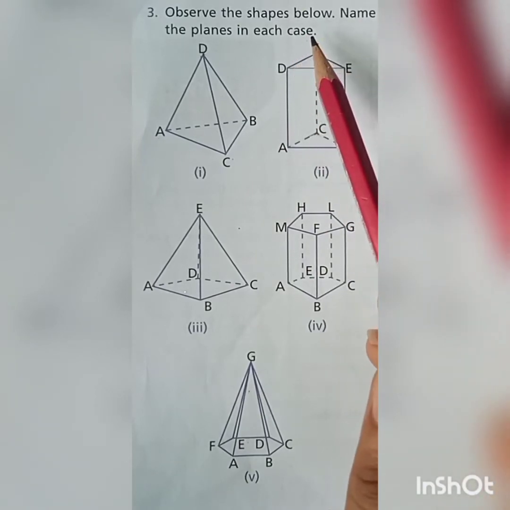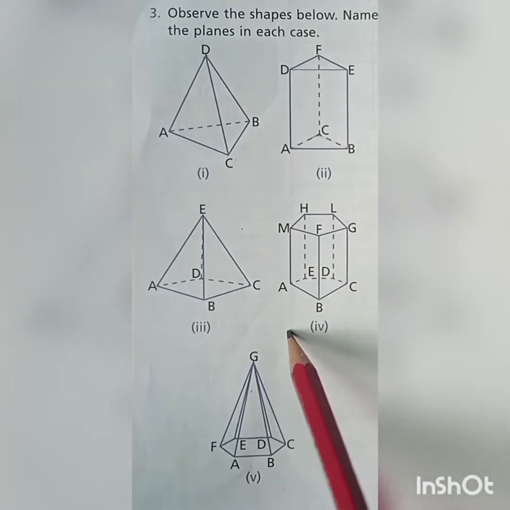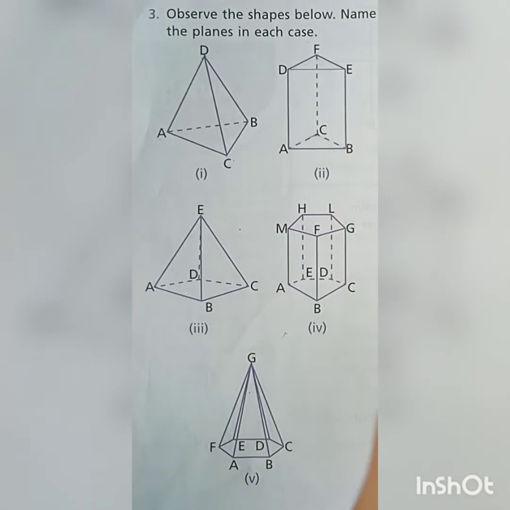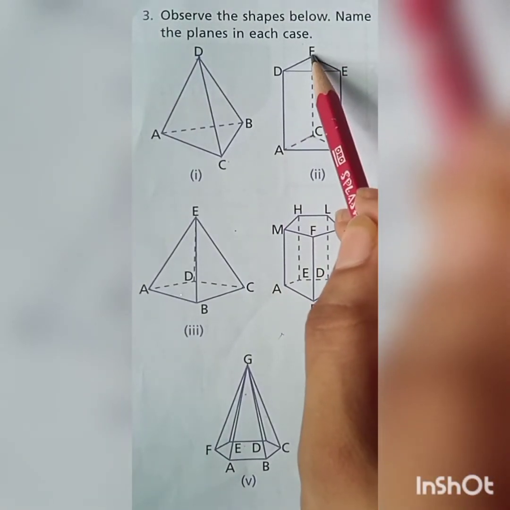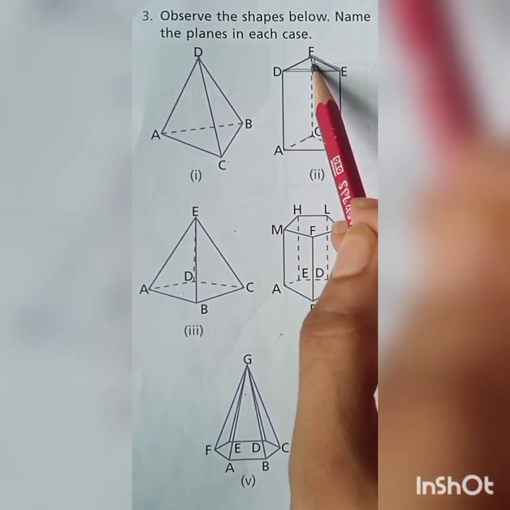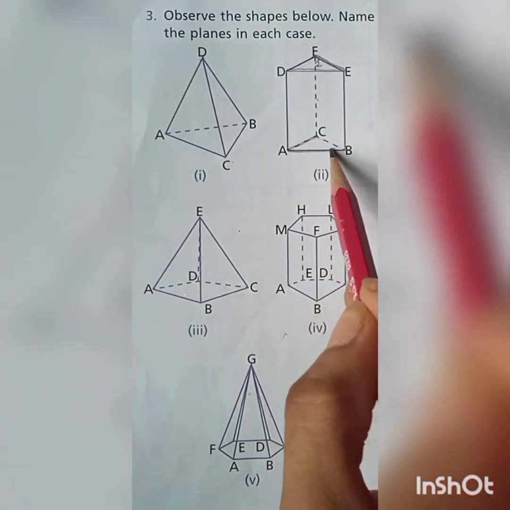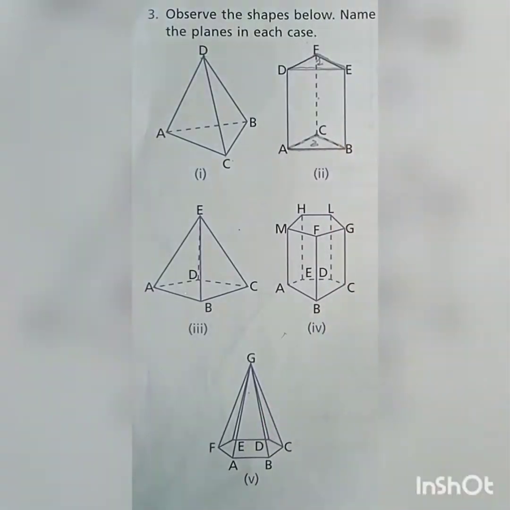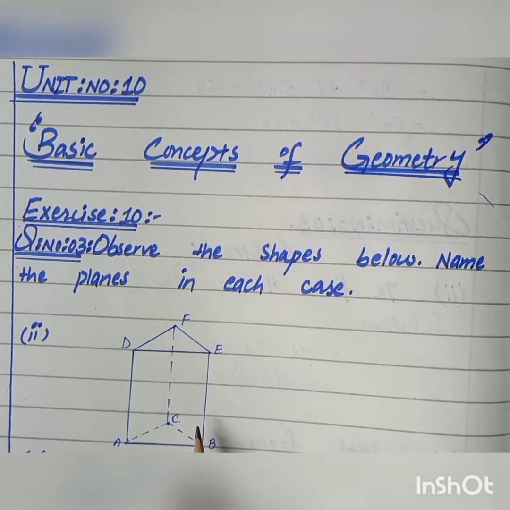Question number 3, observe the shapes below. Name the planes in each case. Students, you have to observe all these shapes and then name the planes in this figure. Firstly, observe the closed shapes. In the shape, the closed shape is F, D and E. This is a closed shape, so this is one plane in this figure. Also C, A and B is also a plane. Now mention all the planes in this figure one by one.